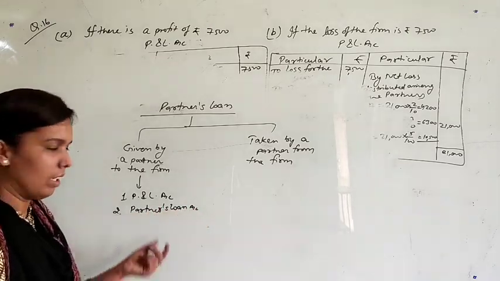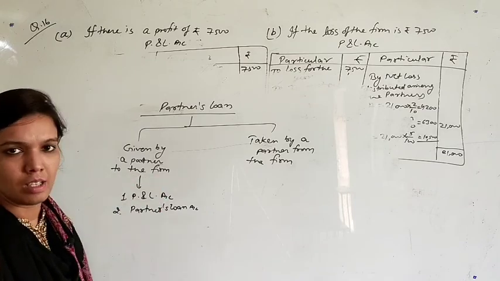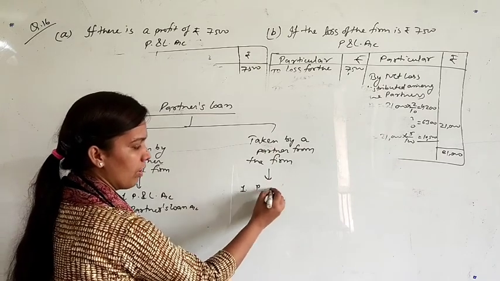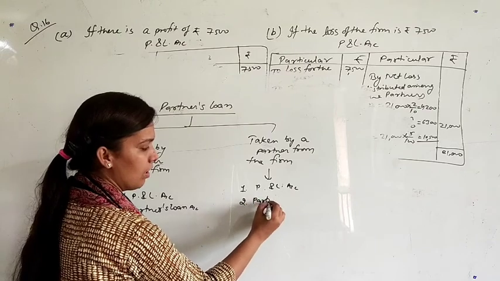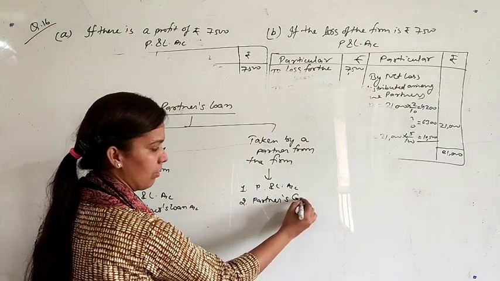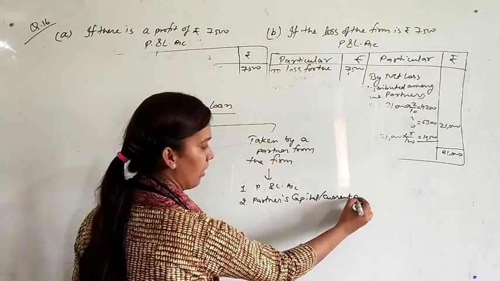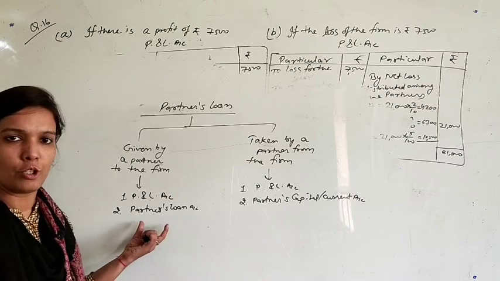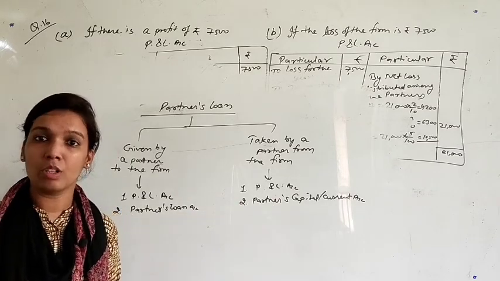But this other loan will be shown first in P&L account and second in partner's capital or current accounts. This is the difference, that this loan will be shown in partner's loan account, but this one will be shown in partner's capital or current account.